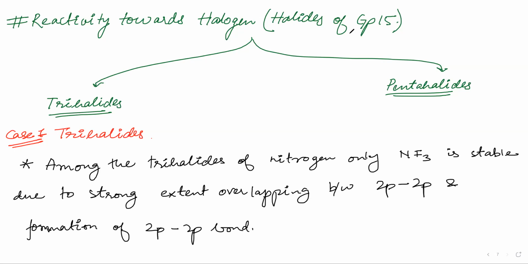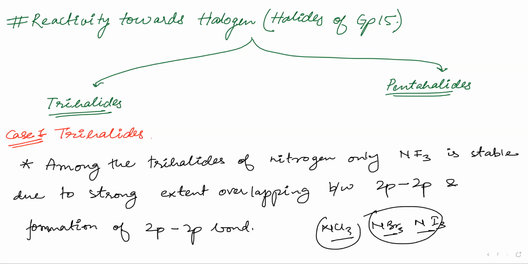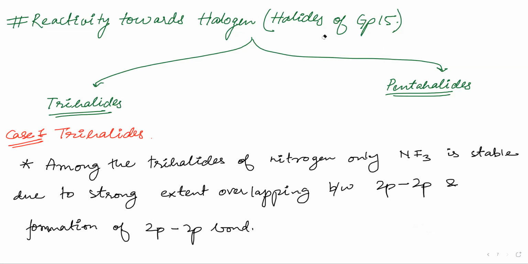Okay, fine, complete this slide, then we will learn about why this is stable, and what about the other halides. We have seen that NF3 is stable. Then we have NBr3 and we have NI3. These will not be very stable. I mean, these two do not even exist, and NCl3 is very explosive. So we'll learn about this. First, write this slide. Are you done, everyone? Yes, sir. Is everyone done? No, sir. Just a second. Okay. Then raise your hand when you are done.